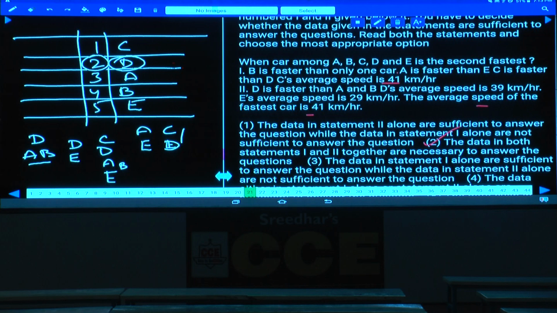D is 39. D is how much? D's average speed. D is faster than A and B. D is how much? D is 39. Fastest is 41. D is 39.